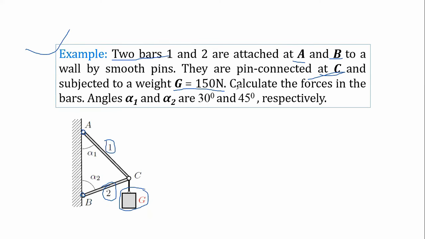What is our objective? We have to calculate the forces in the bars. So what will be the force in bar AC and bar BC that we have to calculate? The angles are also given. This angle is given as alpha 1, that is 30 degrees, and this angle is named alpha 2, and this alpha 2 is equal to 45 degrees.